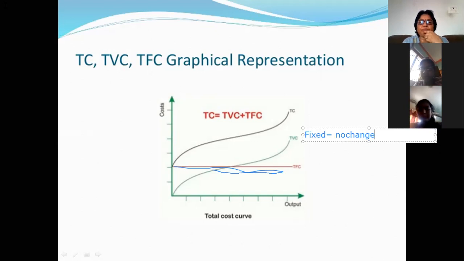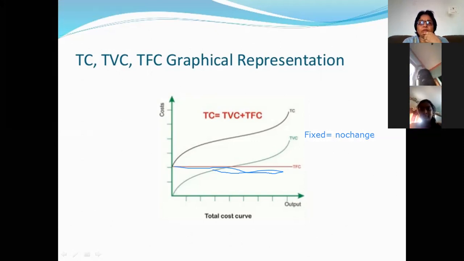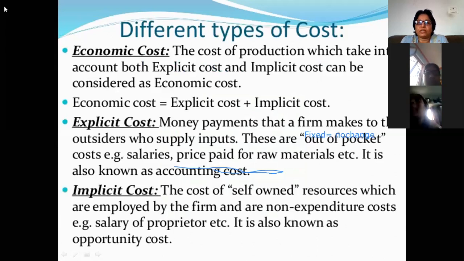There are different types of cost. One is economic cost. The cost of production which takes into account both explicit cost and implicit cost can be considered economic cost.